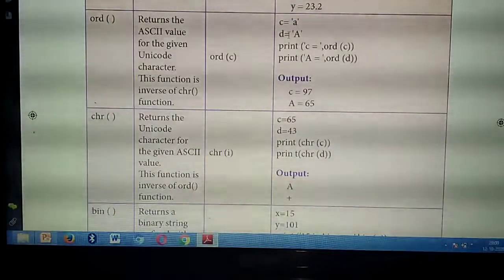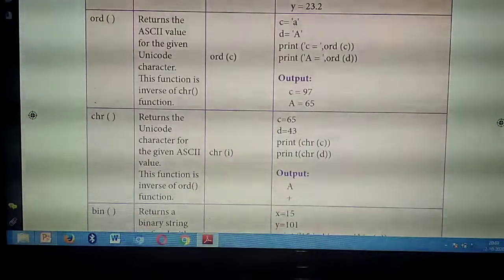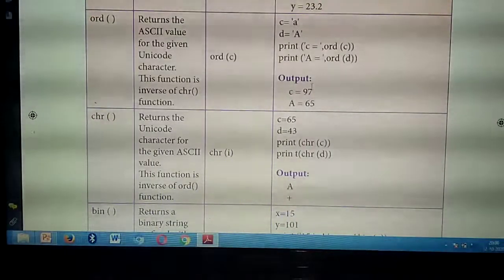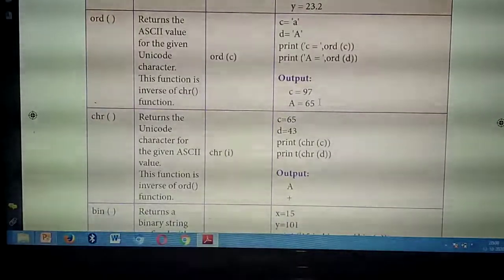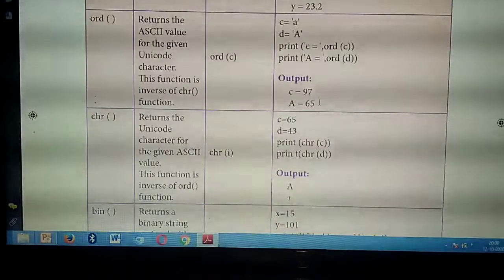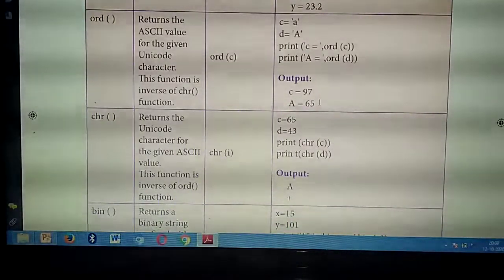What output will you get? What's the ASCII value of small letter a? 97. What's the ASCII value of capital letter A? 65. Understand now what's the use of ORD of? It will return the ASCII value of the given character.